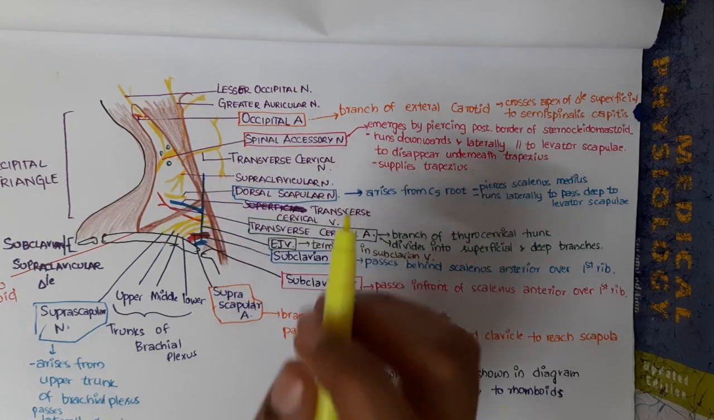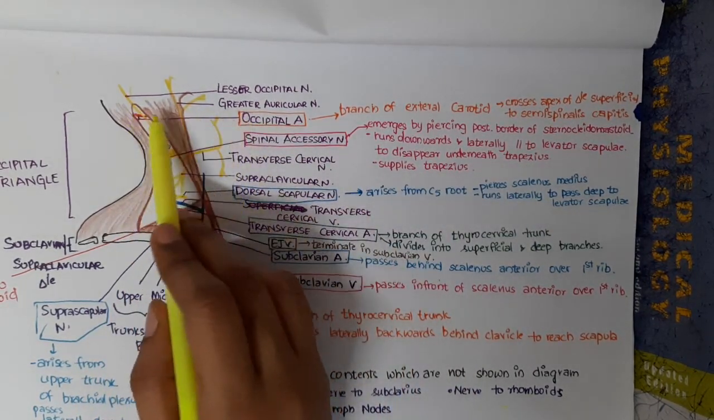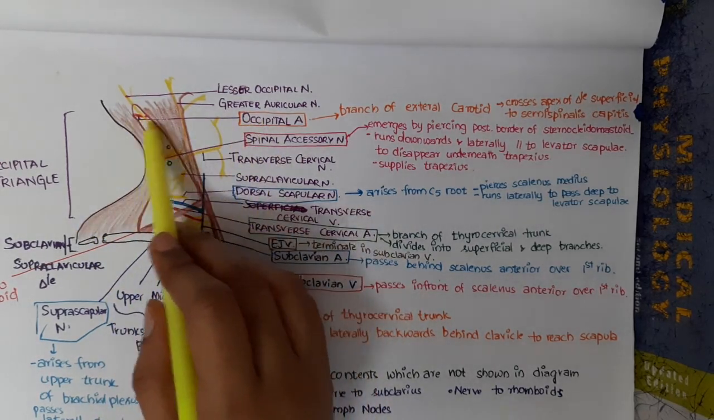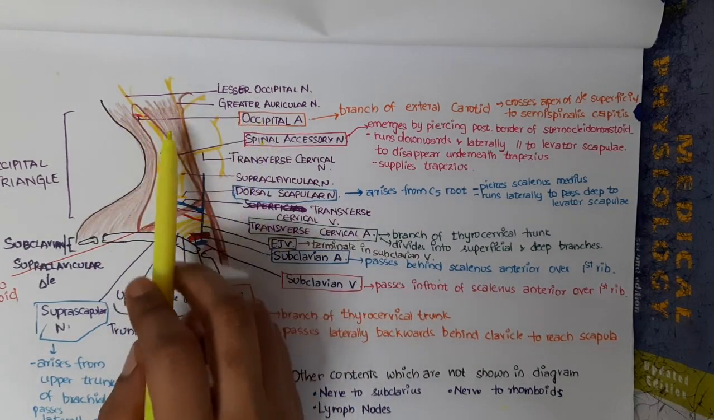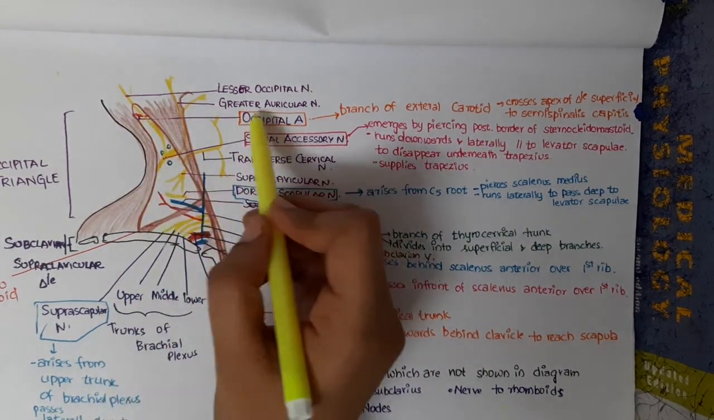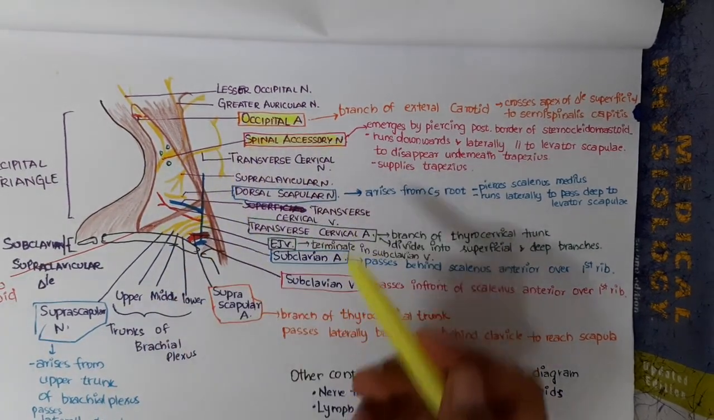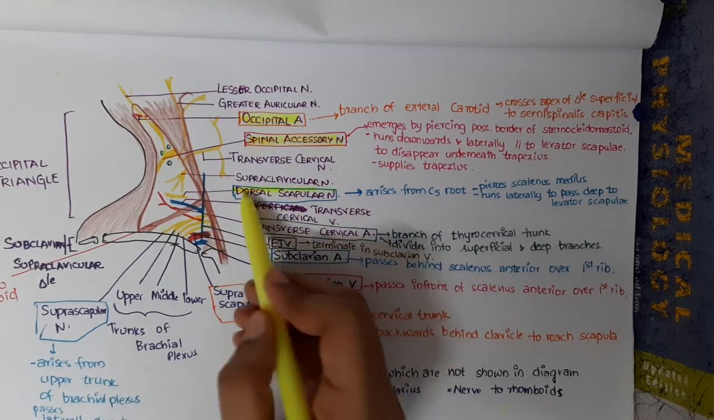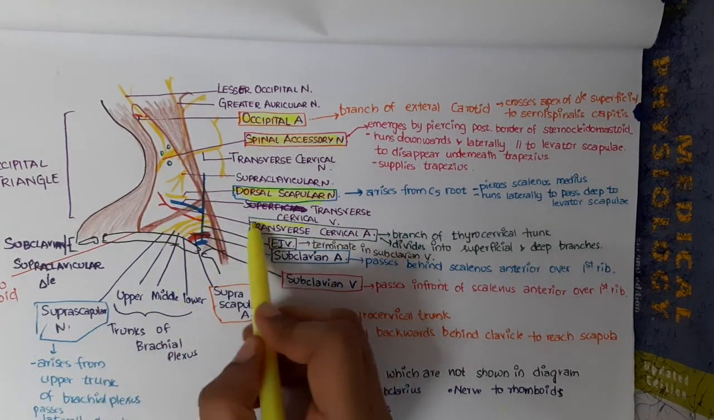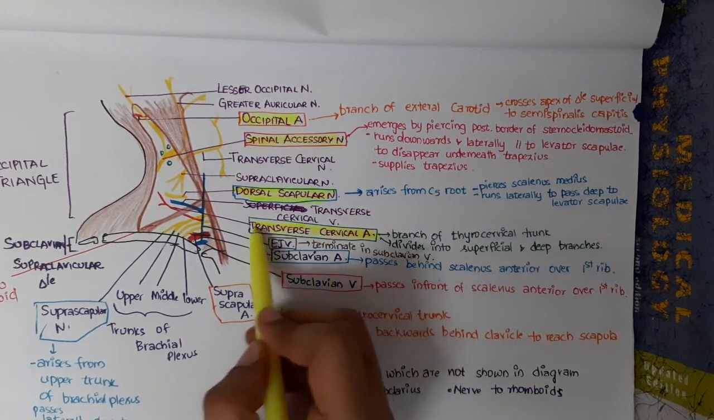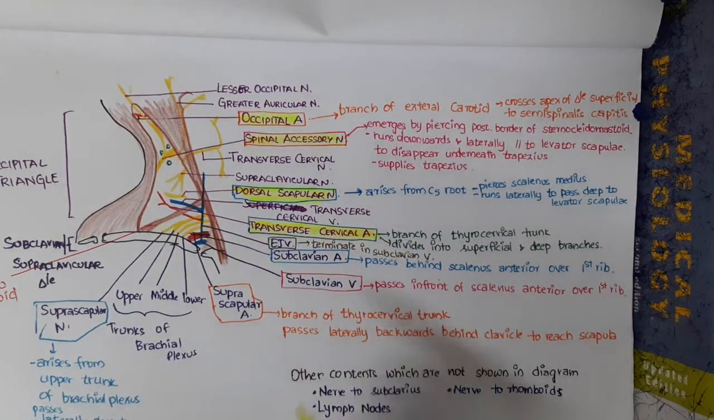In the contents of the occipital triangle, we have the occipital artery. Then we have the spinal accessory nerve, which is important. Then you have the dorsal scapular nerve, which is present here. Then we have the transverse cervical artery.